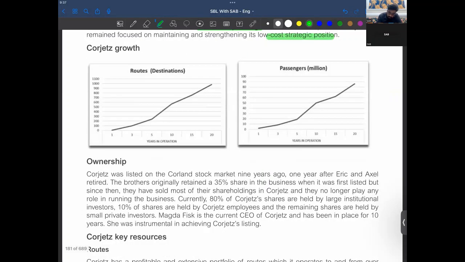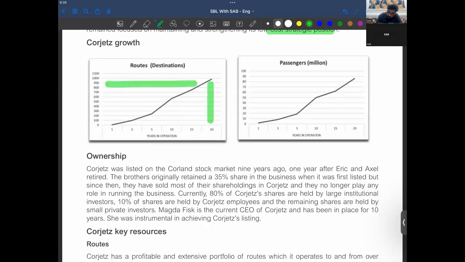They have a great route here, right? I must say they have passengers increasing. There is an increasing trend in the passengers on the routes. So they have been increasing their numbers, right?